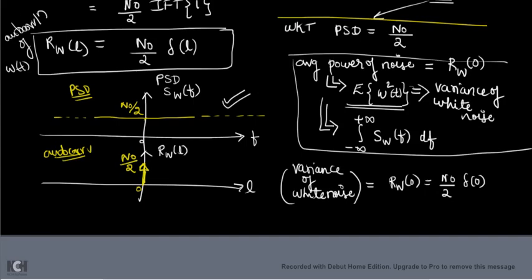So you are going to get the variance. How to represent variance? Sigma W square. So sigma W square, the variance of white noise, is given by N0 divided by 2.